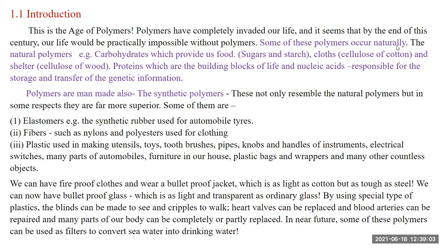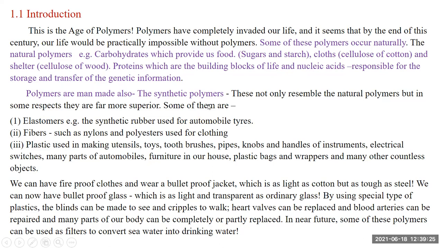Then for cloth, cellulose and cotton are also natural polymers. Then for shelter, cellulose and wood, protein building blocks, and nucleic acids, which are responsible for storage and transfer of genetic information.